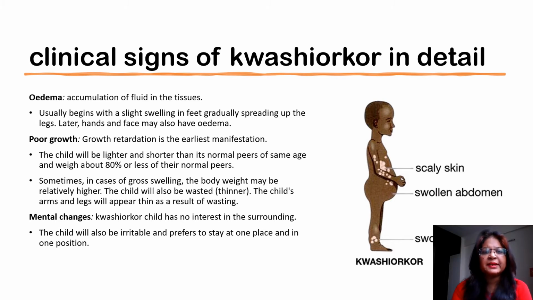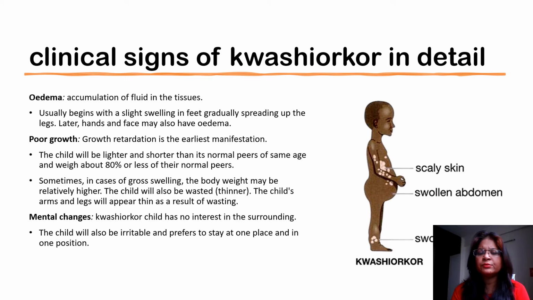Other symptoms include accumulation of fluids in the tissue. This is the major difference you can spot between Kwashiorkor and Marasmus. In Marasmus, the person thins down so much that even the ribs are visible. But this does not happen in Kwashiorkor. In Kwashiorkor, instead, accumulation of fluid takes place, which results in swelling, specifically in the feet and the abdomen. You can see in the diagram there is a swollen abdomen and swollen feet.